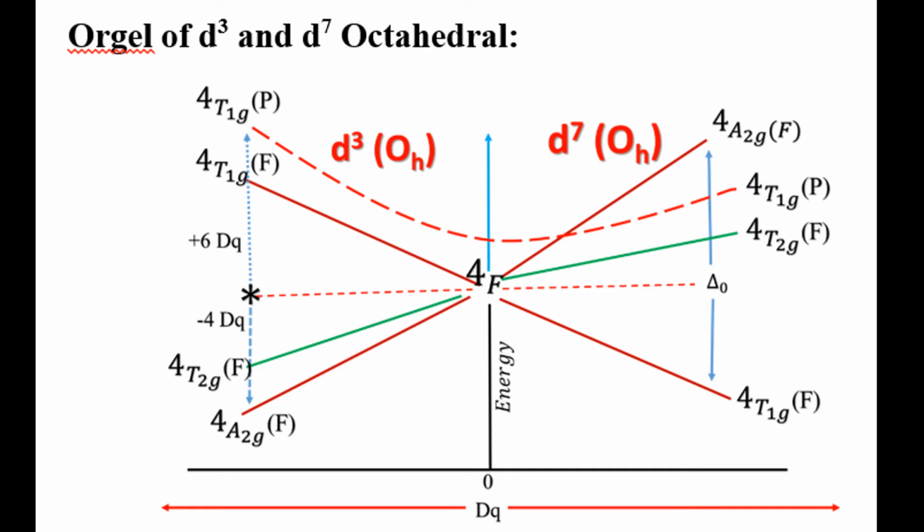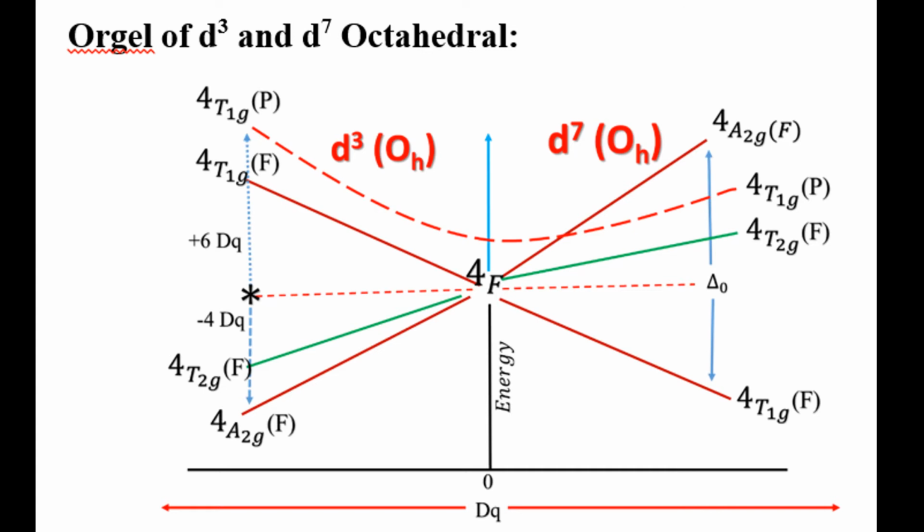But in case of D7 systems, you see the whole universe of D3 systems: bottom A2G, and in the case of top A2G, and in the middle that is T2G, and in case of top D3. But in case of D7, that is bottom T1G, that is bracket F. And the same for the P system, where in case of D3 the p orbital energy is higher, but in case of D7